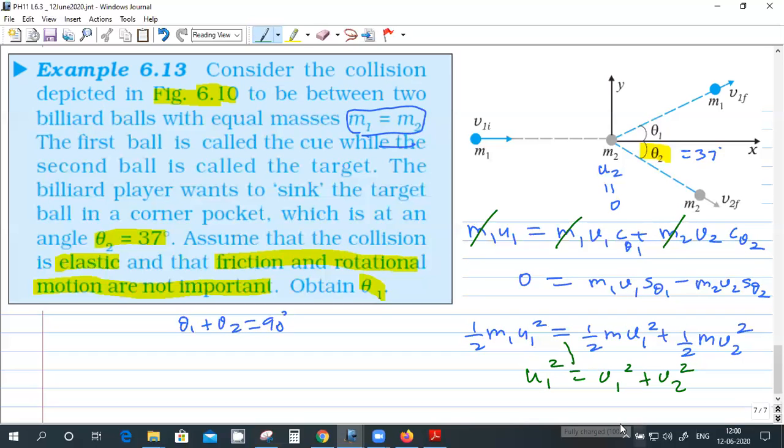Okay, if we square U1, I'll get V1 square cos square. Yeah, right. This is equation number 1. This is equation number 2. Okay, I'll do 1 square plus 2 square.